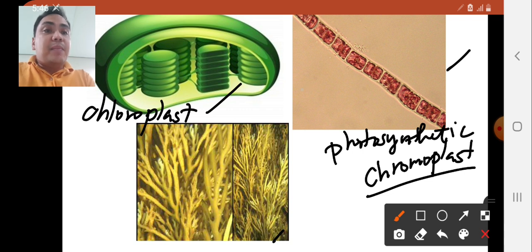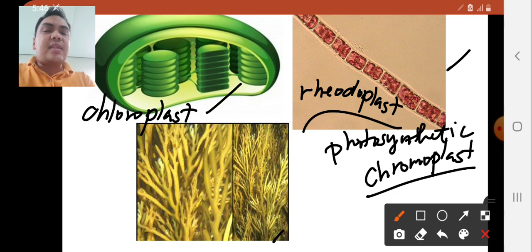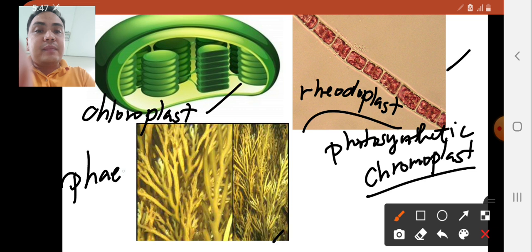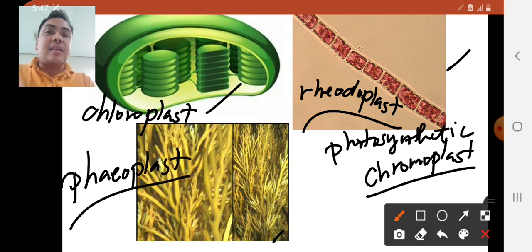The red plastid is known as rheodoplast. Rheodoplast can be found among red algae. Hence, we use the term rheodoplast because it consists of red plastids. And then on the other hand, we have the yellow plastids known as the phaeoplast. Phaeoplasts are plastids that are yellow in color. So all of these are photosynthetic chromoplasts, meaning all of them are involved in the process of photosynthesis.